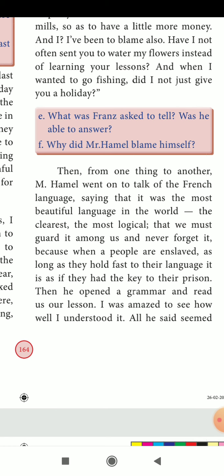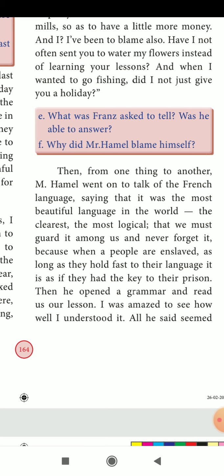So this is the first time M. Hamel is teaching in full. He was giving the introduction: the most beautiful language in the world. So French, no other language can match it, like that he was telling. He is explaining very clearly and logically to the children. And never forget, you should never forget in your lifetime your own mother tongue. I will teach you, like that he was telling. And he opened the grammar book for the first time and was taking a lesson.